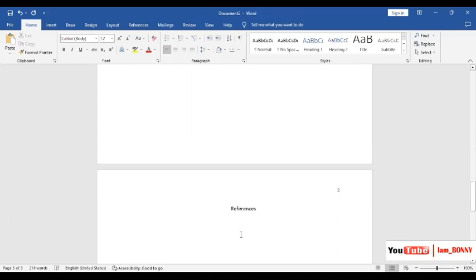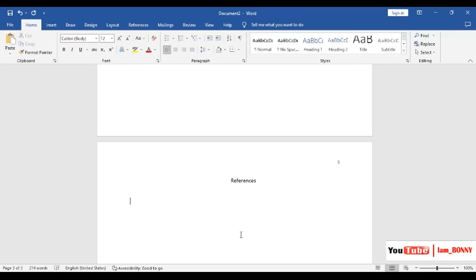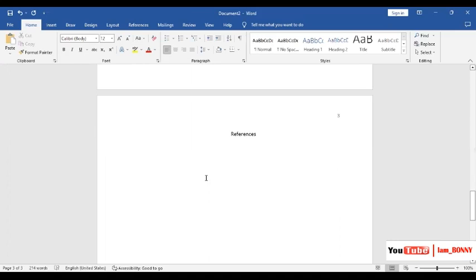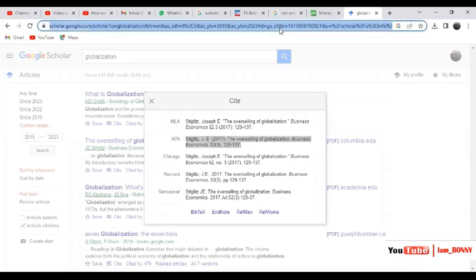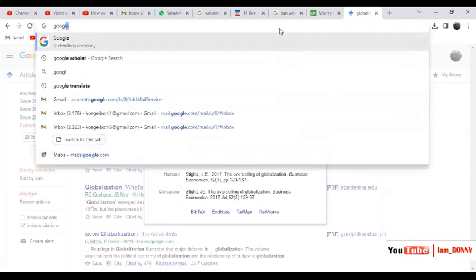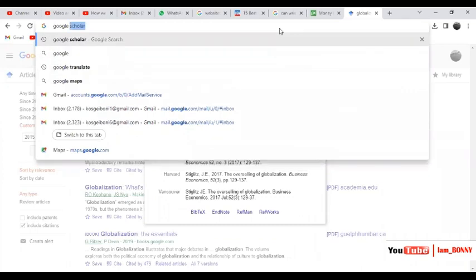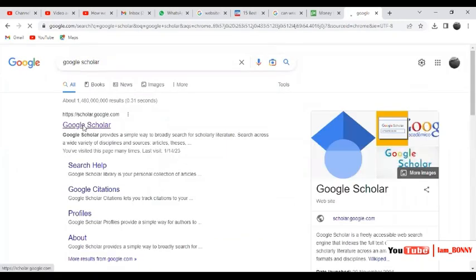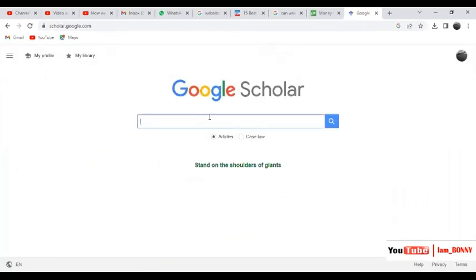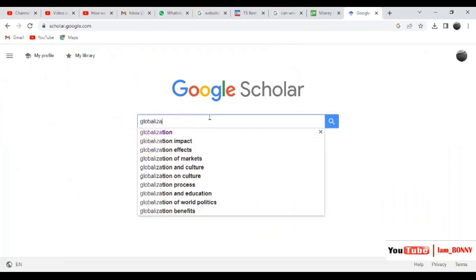So what we will do, let us go and fetch the sources from Google Scholar. I love using Google Scholar because it is very easy. So let's go to Google Scholar, guys. So we are at the browser, and we'll type Google Scholar here. Yeah, it comes up automatically that way. Press Google Scholar there, and then type the topic, which is globalization.